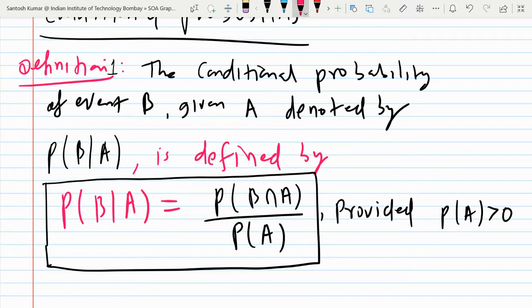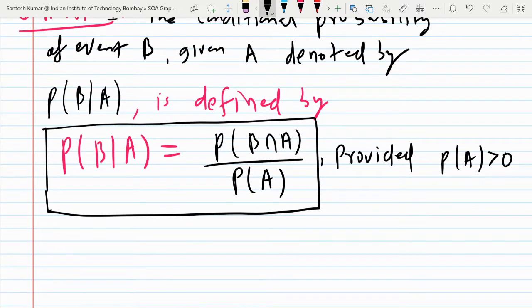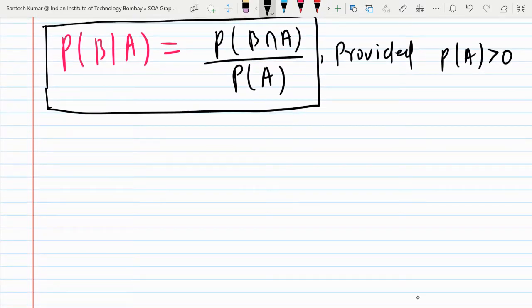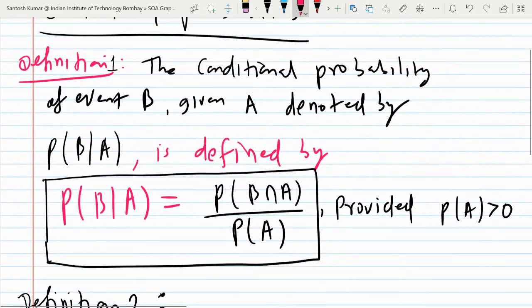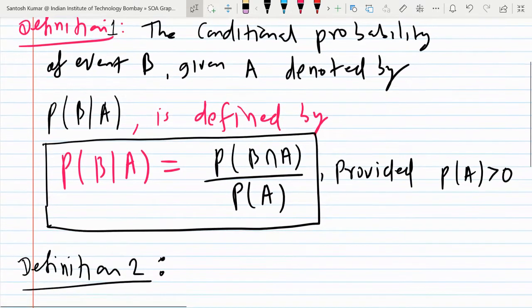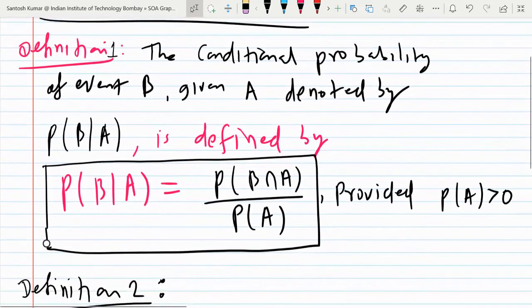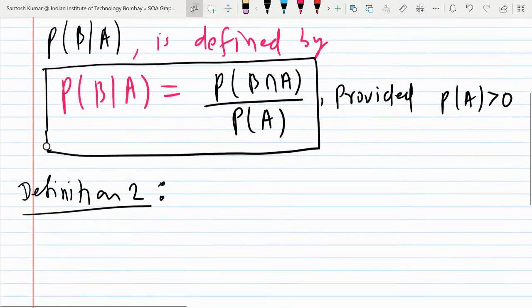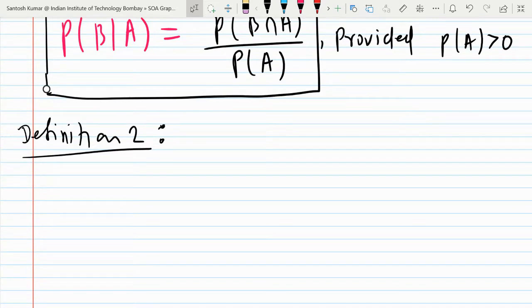The next definition is for independence. Two events A and B are said to be independent if, let me first write the definition, then we'll solve questions based on these definitions. So definition 2. Let me know if something is wrong: either the voice is not clear, or you cannot see the screen, or you don't understand something. First I defined the meaning of conditional probability of B given A. You may write it as probability of A given B. Similarly you can define it. Then what is the meaning of independence of two events?